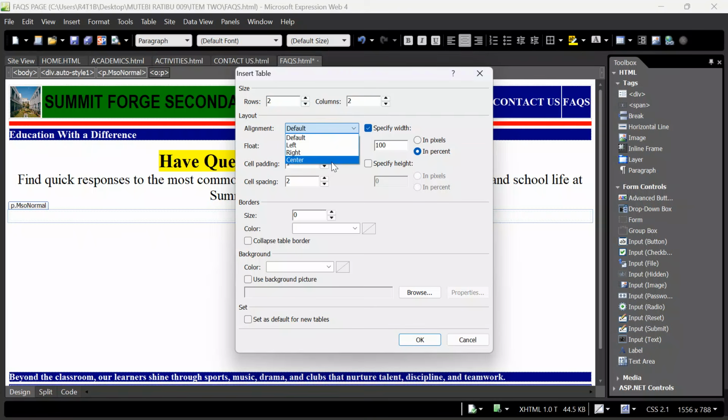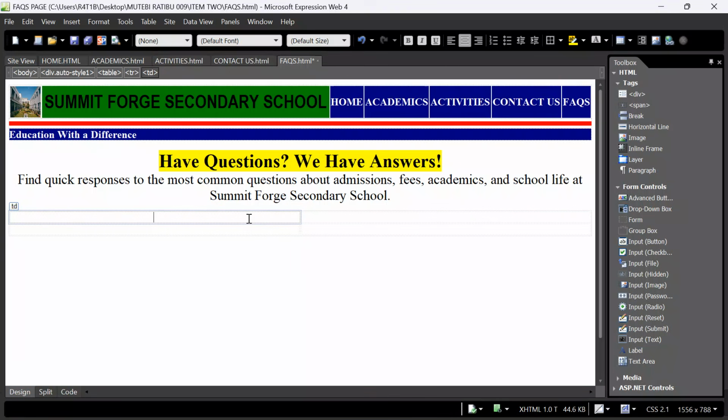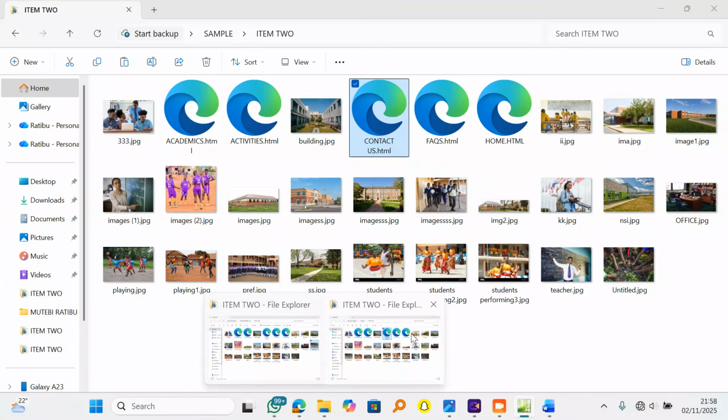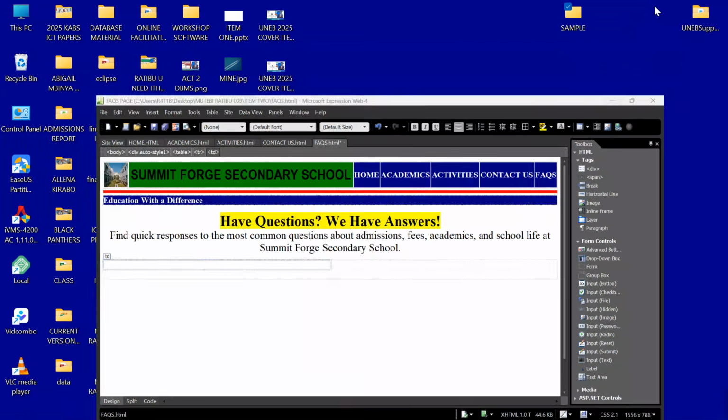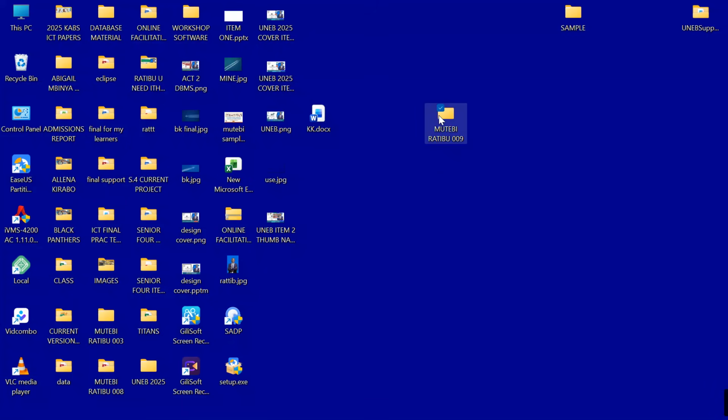I say align content center. I click OK, and then come over here. I want to insert a very catching image. Come back to my support material. I want to be sure that the images are in my folder. Since I'm opening multiple folders, I don't want to make a blunder.